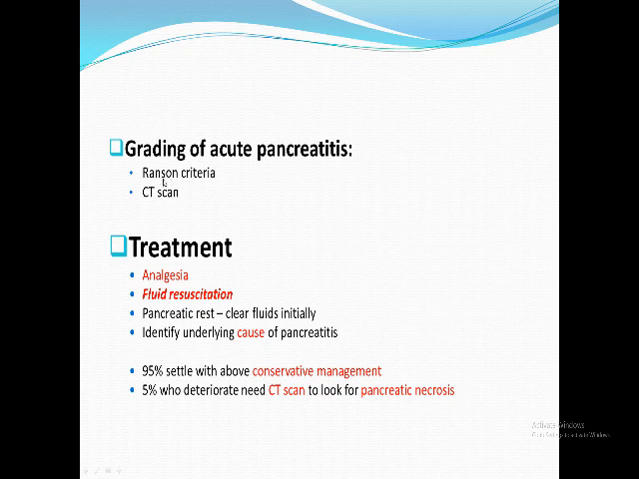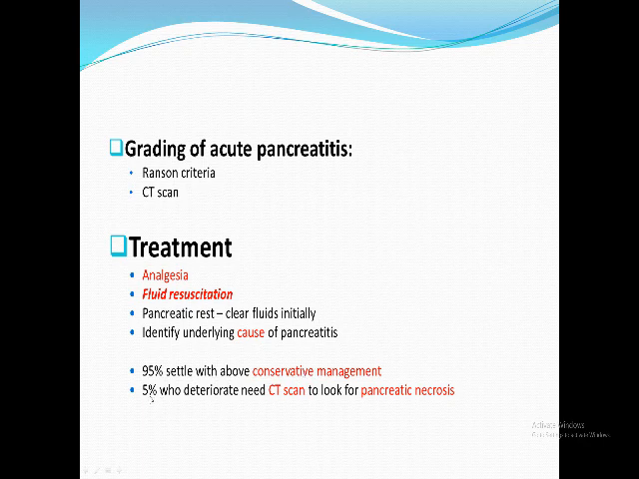There are many methods of grading, the Ranson criteria, the CT scanning, but the treatment is mainly medical: analgesia, fluid resuscitation. You rinse the pancreas, clear the fluid, nothing per oral, and identify the cause. Is there a role of surgery in case of pancreatitis? Yes. If there is pancreatic necrosis on CT, I can do necrotectomy. I can treat the cause by removing the gallbladder and the gallstones. And lastly, I can treat complications like pancreatic pseudocyst. So 90% of the treatment of pancreatitis is conservative.